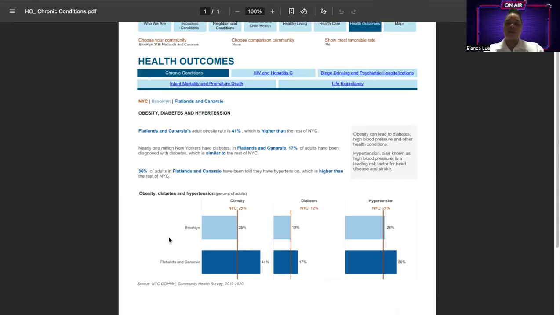Environment. The environment includes all external factors that influence health, such as housing, neighborhood safety, food access, transportation, education, employment, and healthcare availability. In Flatlands and Canarsie, environmental factors may contribute to chronic disease disparities, including limited access to healthy foods, safe recreational spaces, or affordable healthcare. Public health advocacy requires addressing these social determinants of health by supporting cleaner neighborhoods, safer parks, community gardens, reliable transportation, and accessible healthcare services.